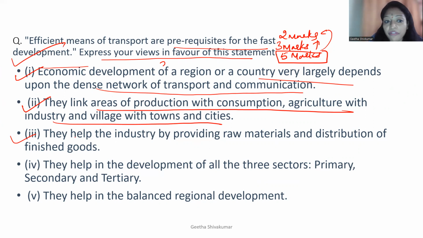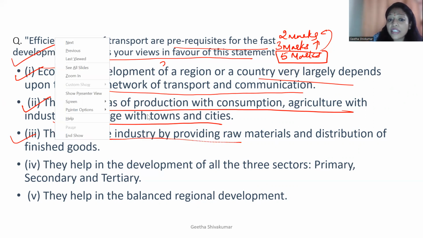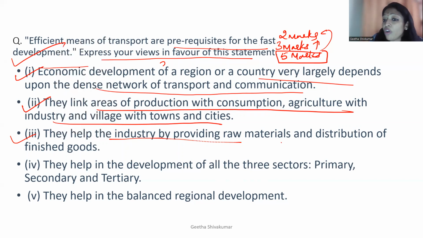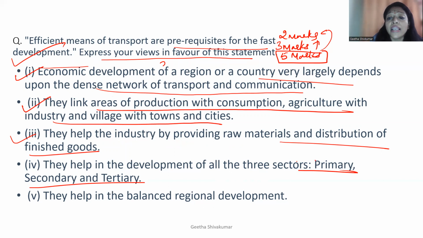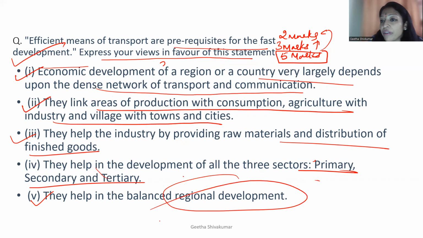How will it be fast development? Because it will link the industries by providing raw material and distribution of finished goods. They help in the development of all three sectors, that is primary, secondary and tertiary, and we very well know that these three are interlinked with each other. They help in balanced regional development. How will balanced regional development take place?